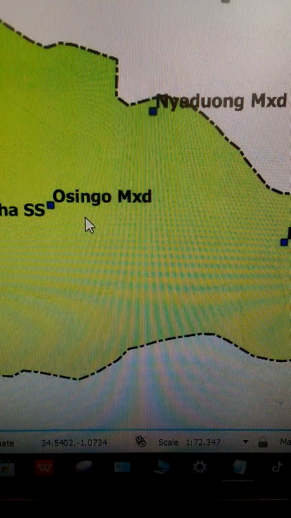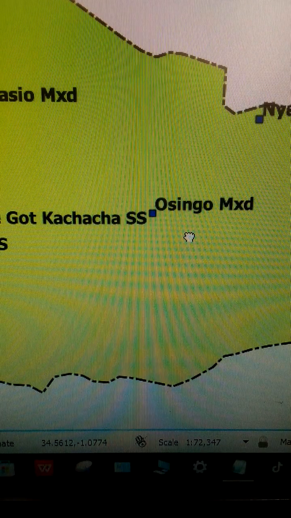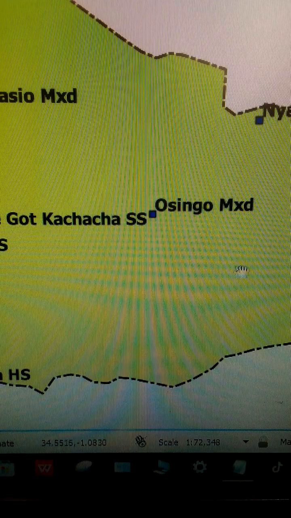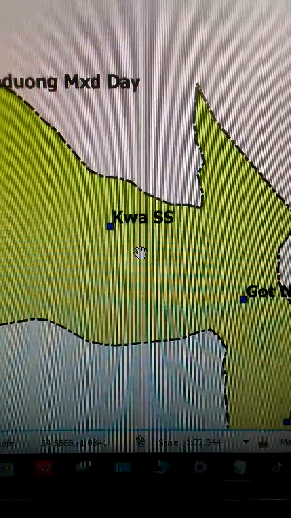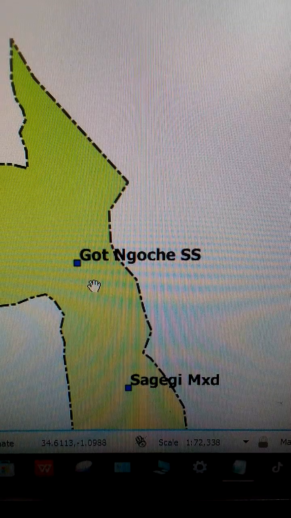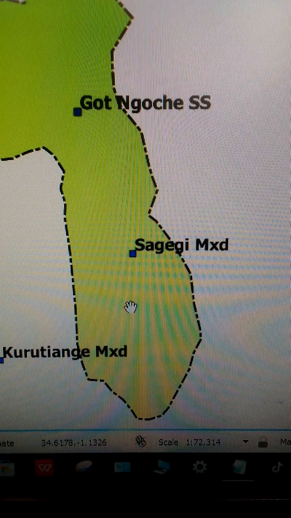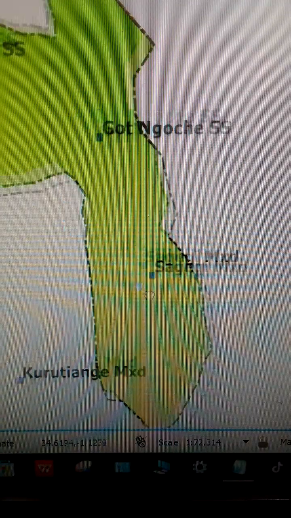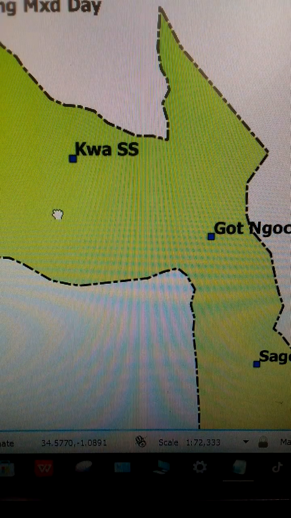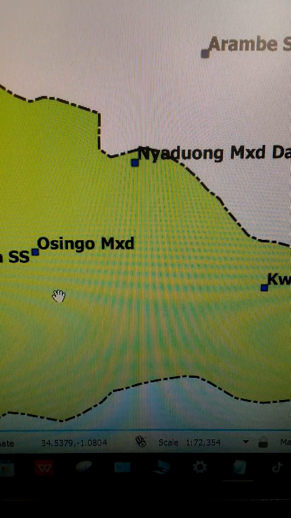Now around this place, we have Osingo Mixed Secondary School. We have Got Kachacha Secondary School. Then we have Kwa Secondary School. Here we have Got Goche Secondary School. And this is Sagegi Mixed Secondary School. Those are the schools in that constituency and how they are distributed.